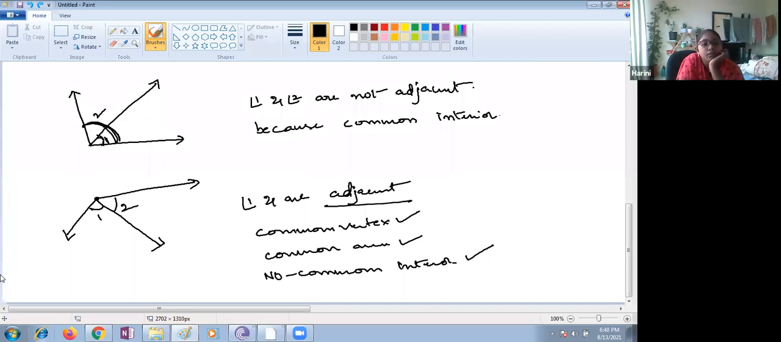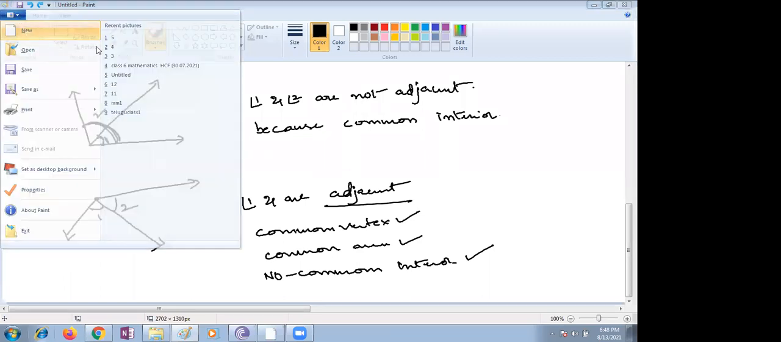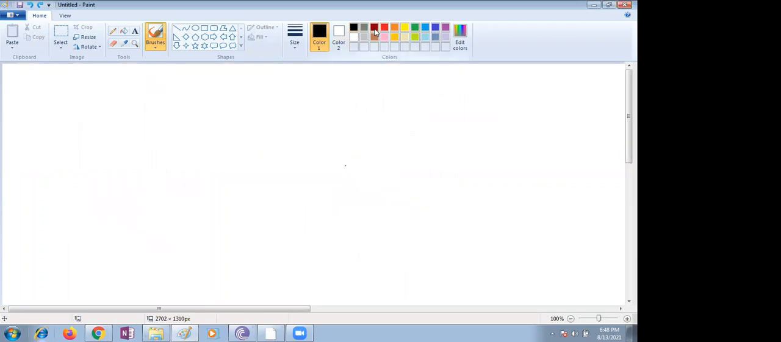Next point, write down, children. These points will definitely be tested in the examinations too. You have to think and learn, children. Two adjacent angles can be supplementary. Not always supplementary.